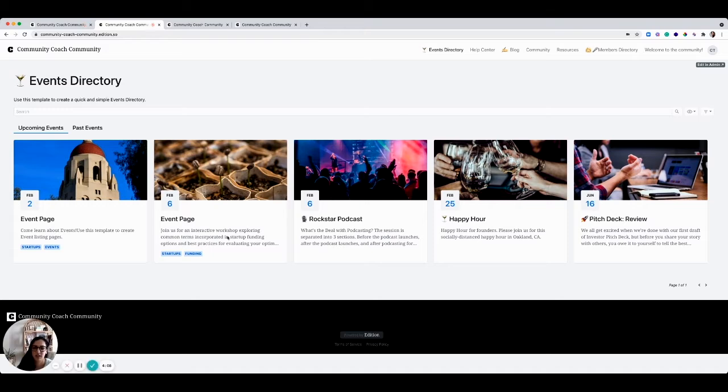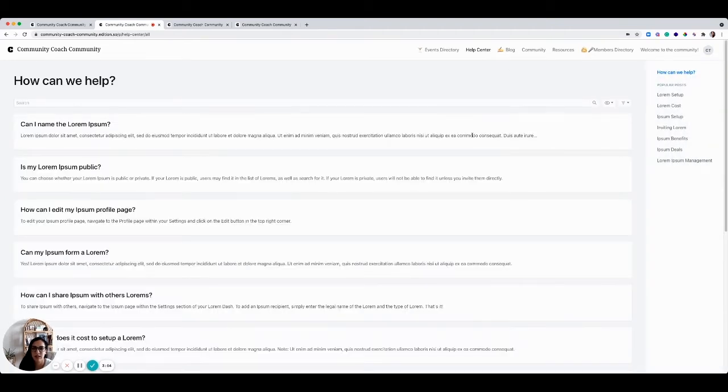And when I do, it spits out a new tab for me, and it looks like I have the events directory straight away, which shows all upcoming events. We have a help center where you can see questions that are posted by members, and it then has some popular posts. I would love to be able to categorize the questions and then add them to this menu to the right. It looks like we can filter the views as well. But yeah, if I could categorize, then I could really create a very strong Q&A forum here.